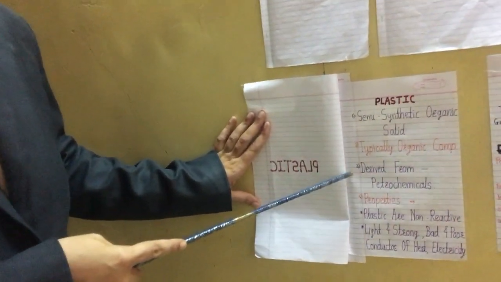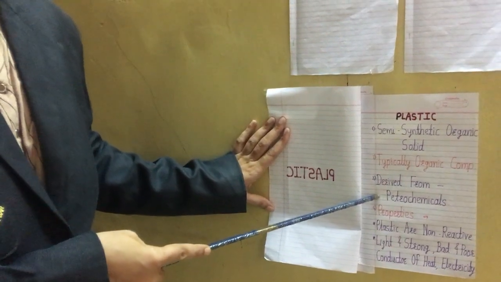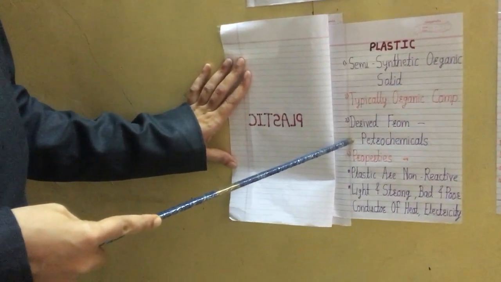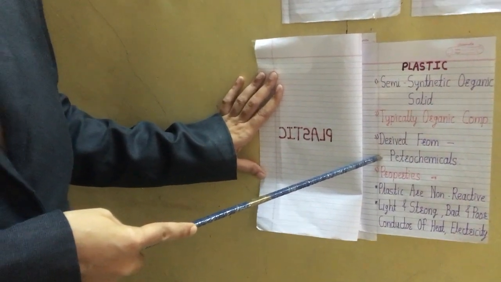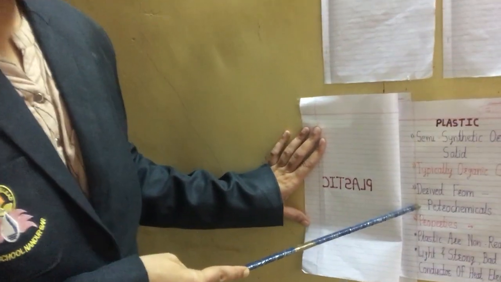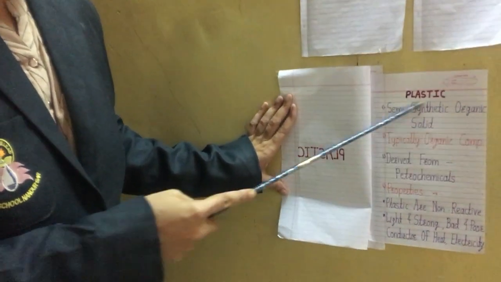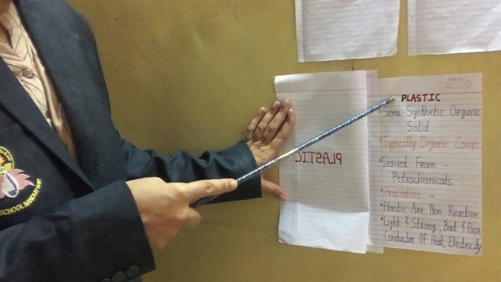Third point, plastic is derived from petrochemicals. So what is a petrochemical? Petrochemical means a chemical made from petroleum and natural gas. Such a type of chemical is called a petrochemical. So this is the basic information about plastic.